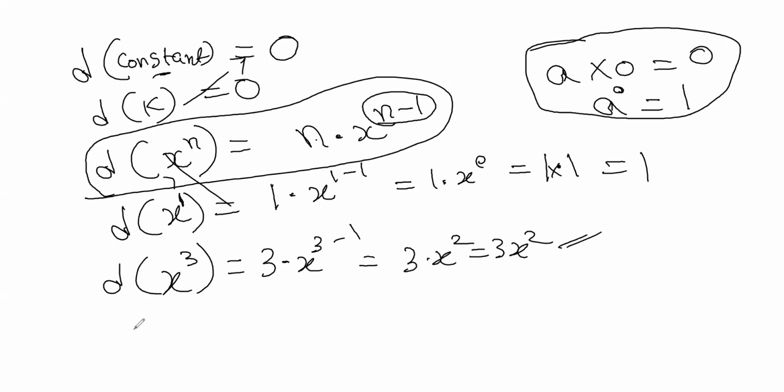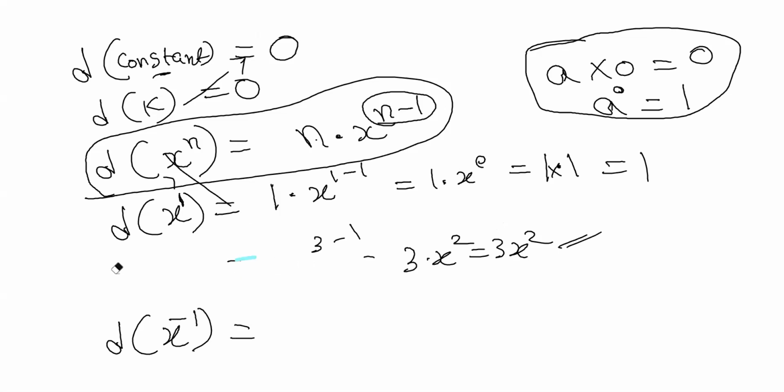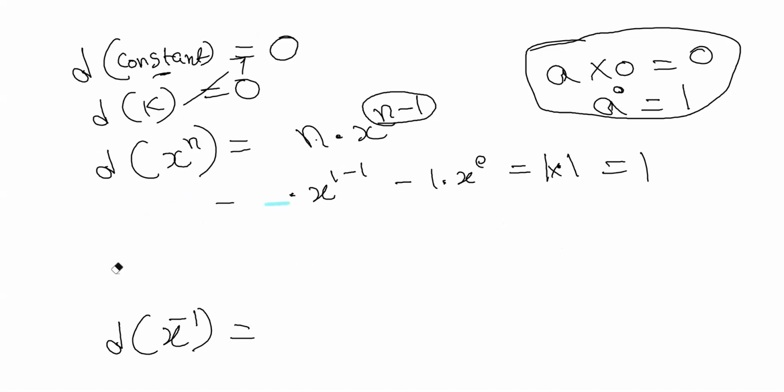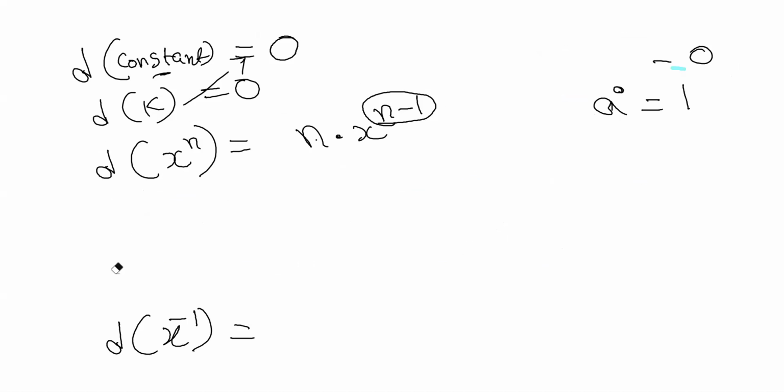Now tell me what is differentiation of x to the power minus 1? As I told, the above formula is the general formula. You can use it for anything which has a power.